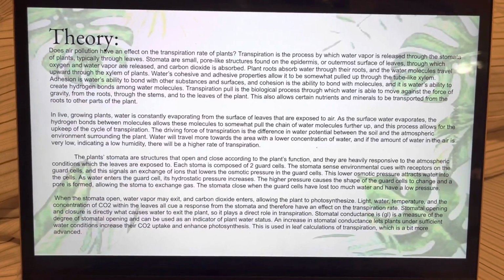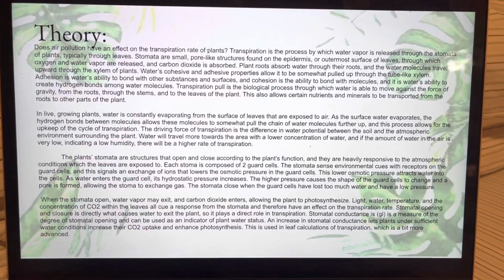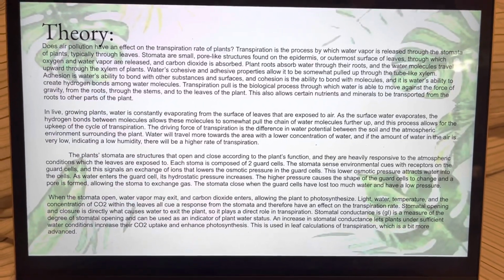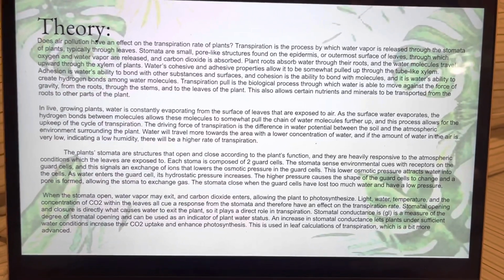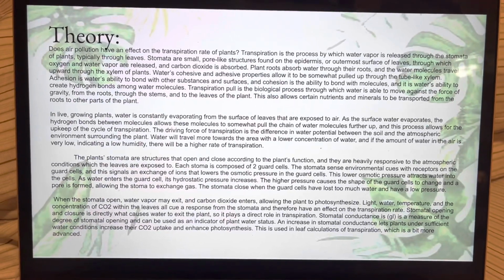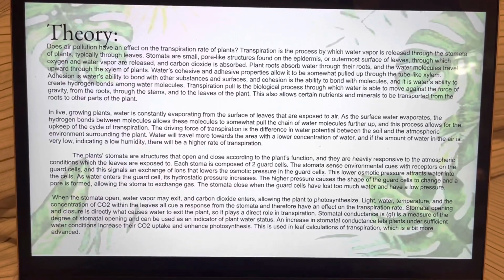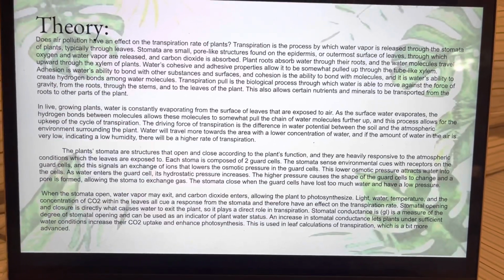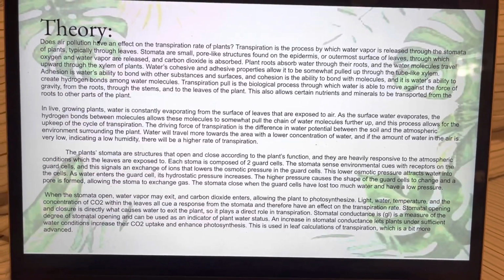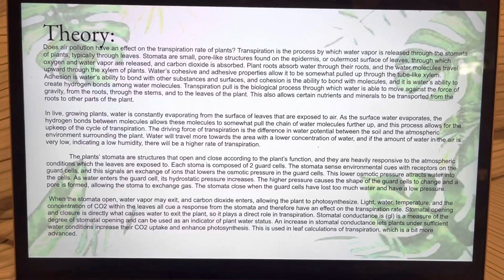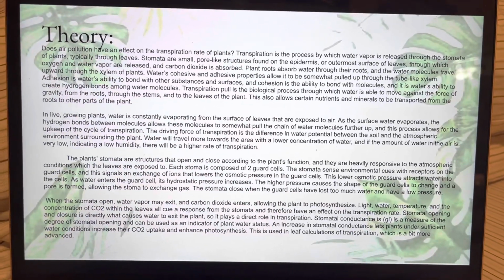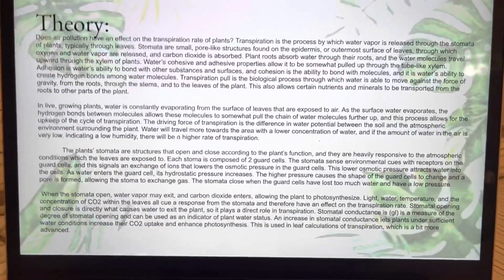And the stomata are pore-like structures found on the epidermis, or outermost surface, of the plants. And they may open or close due to internal or environmental cues. This allows the water to exit, and it also allows oxygen, which is a byproduct of photosynthesis, to exit, and allows carbon dioxide to be taken in, which is a reactant in order to undergo photosynthesis and produce glucose for the plant.